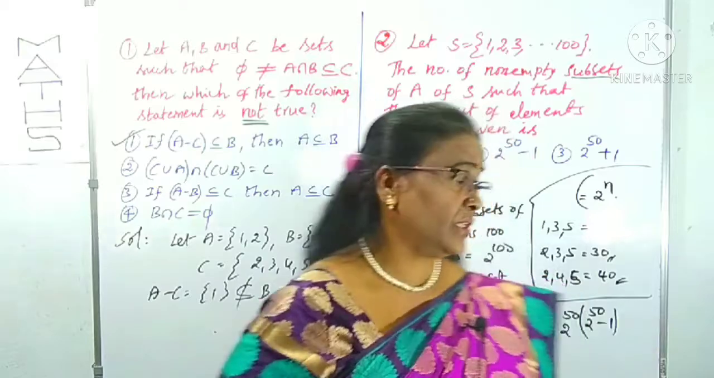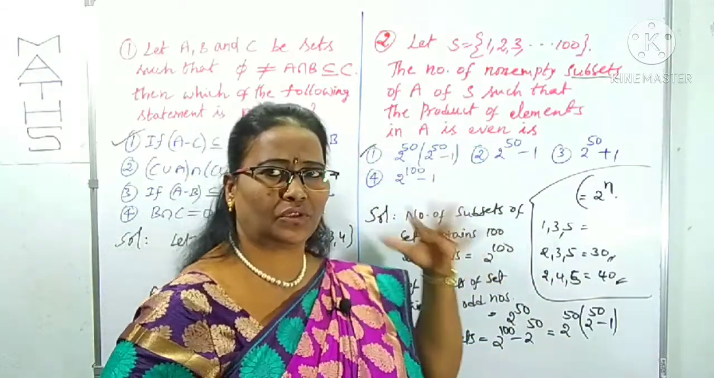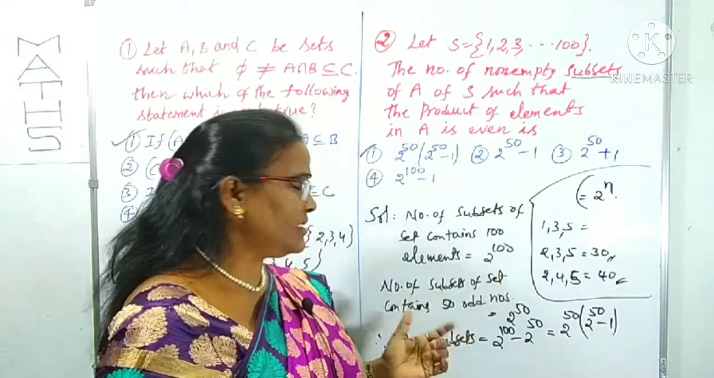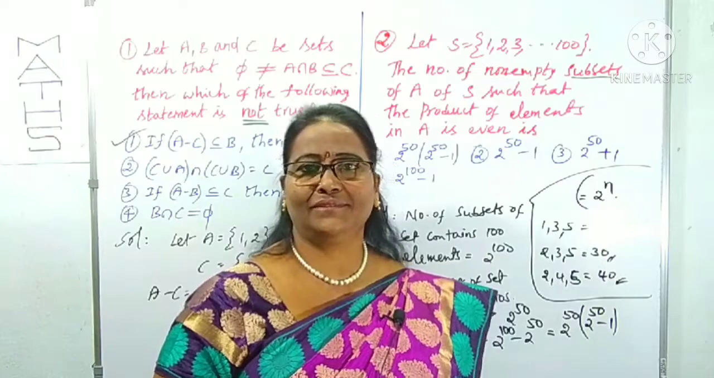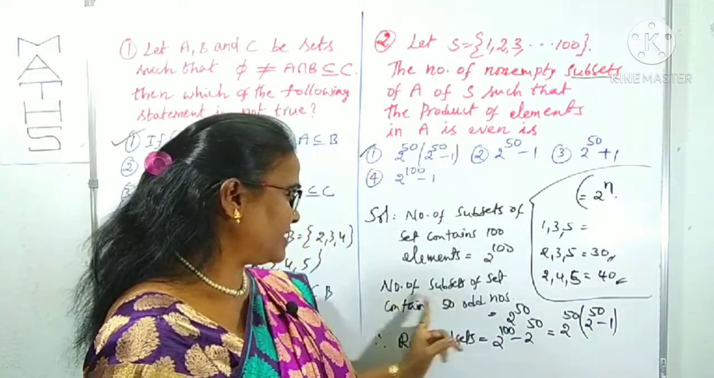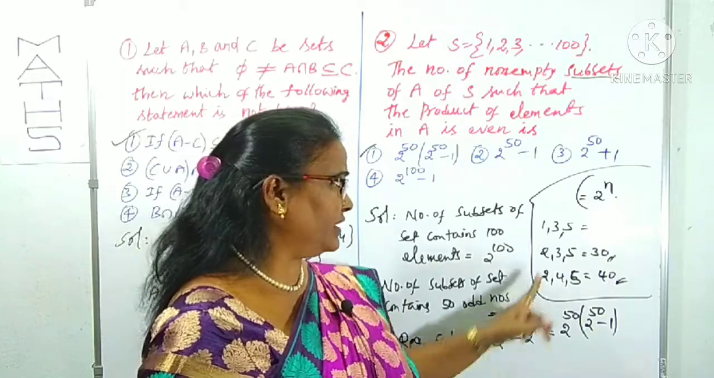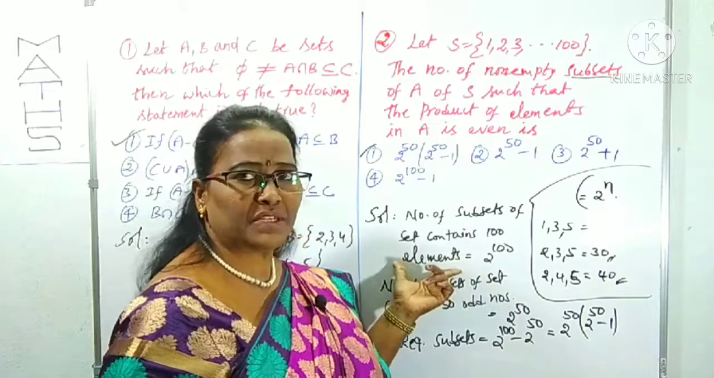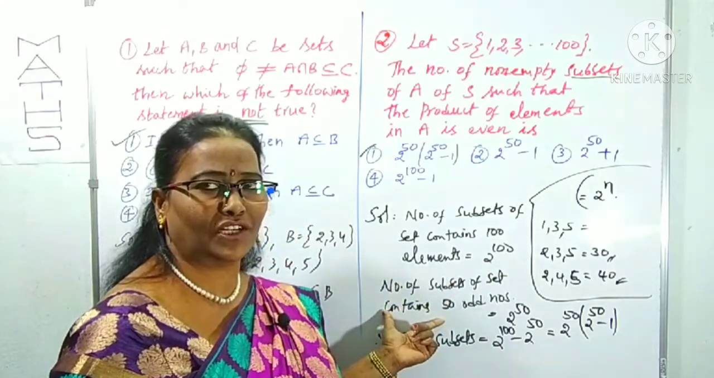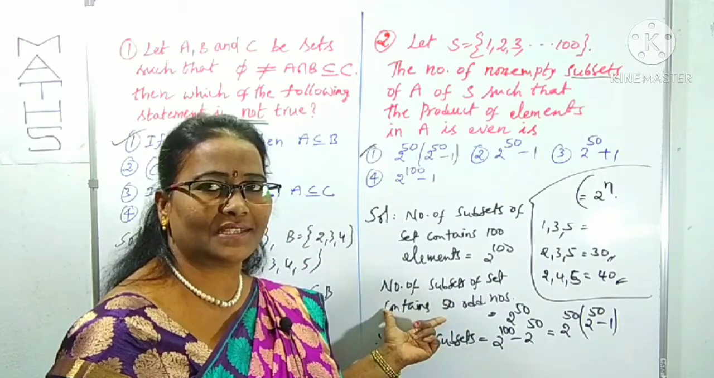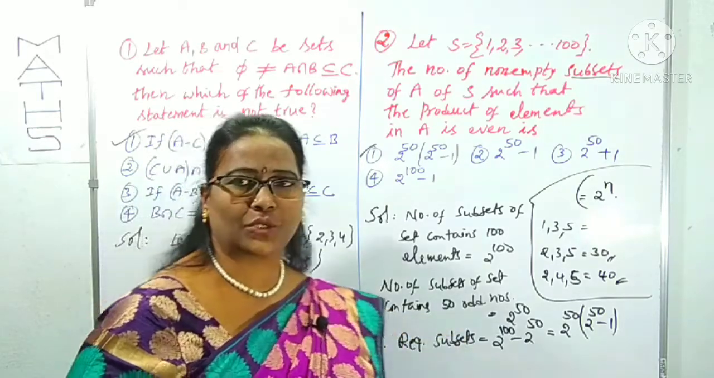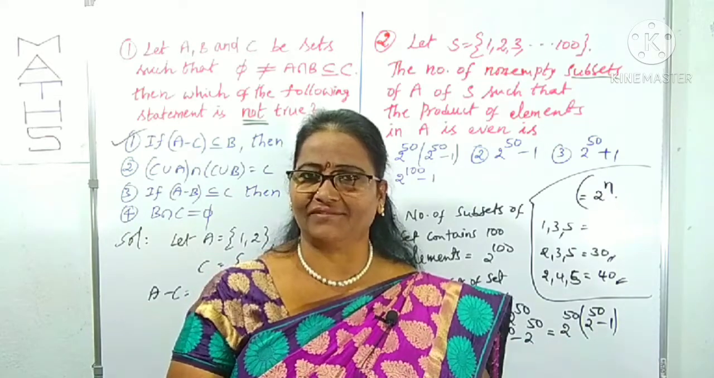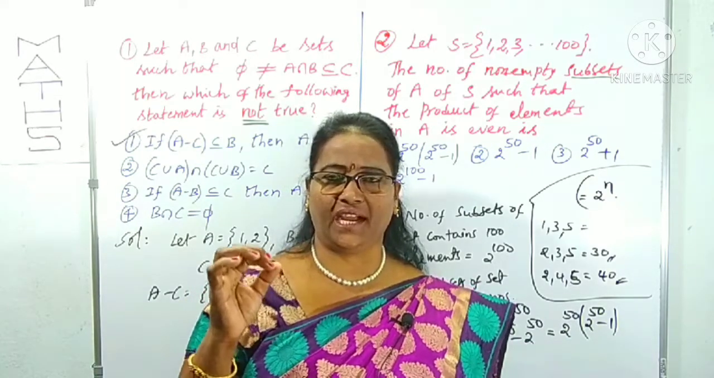That is what I did. The total number of subsets among the 100 elements is 2 power 100. How many odd numbers are there? 50 odd numbers. The number of subsets containing only the 50 odd numbers is 2 power 50, according to this formula. Now, since the product of odd numbers is odd, if you remove those subsets exclusively, we get the number of subsets whose product is even. That's it. Very simple, but try to understand what I did.